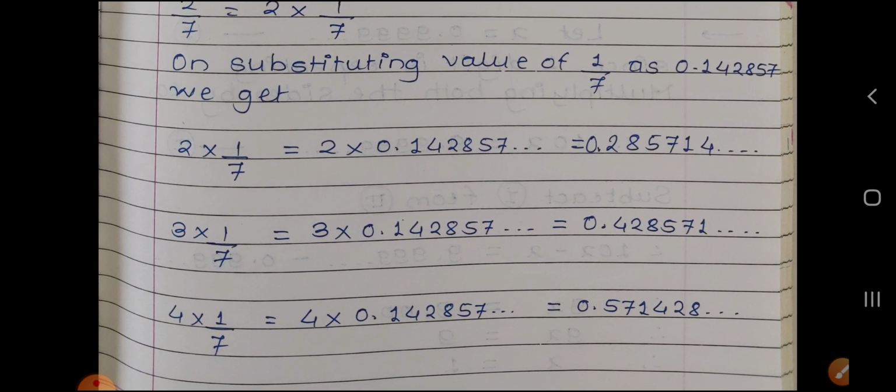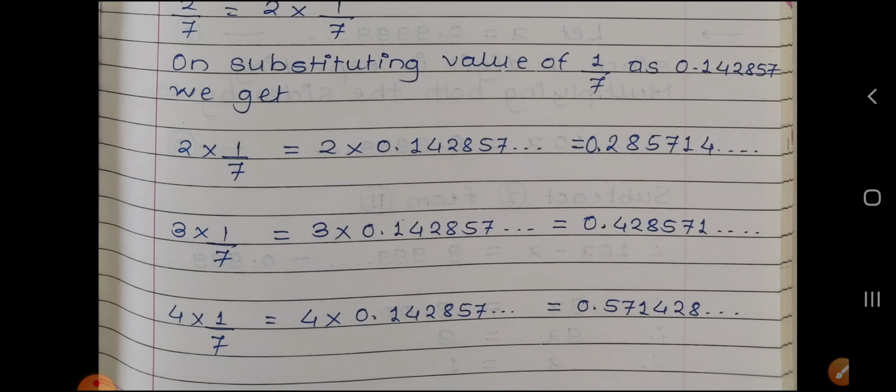Next, 4 by 7 is equal to 4 into 1 by 7. Put the value of 1 by 7 here: 4 into 0.142857 and so on, which is equal to 0.571428 and so on.